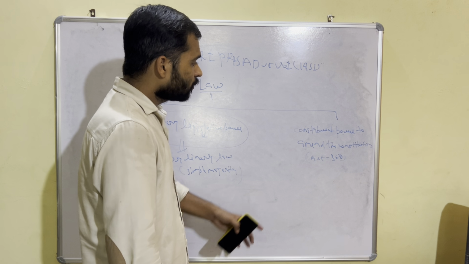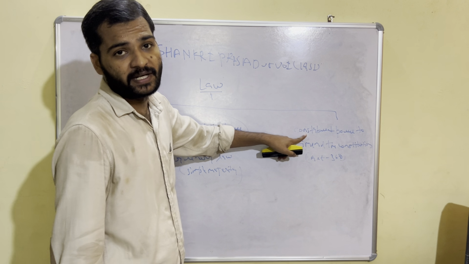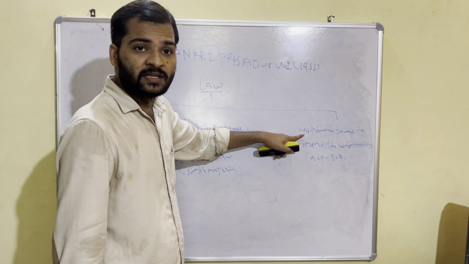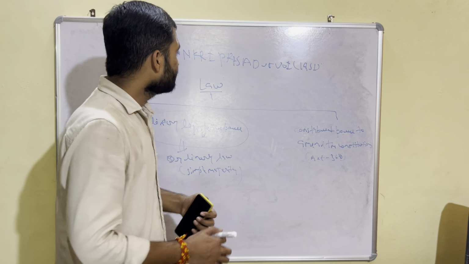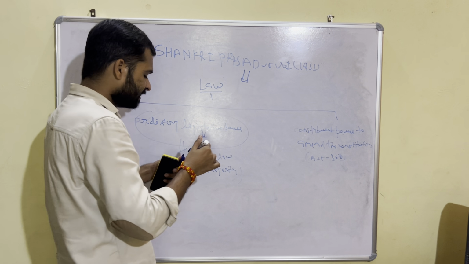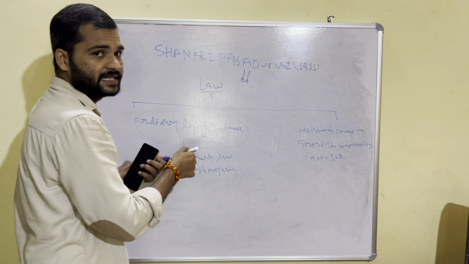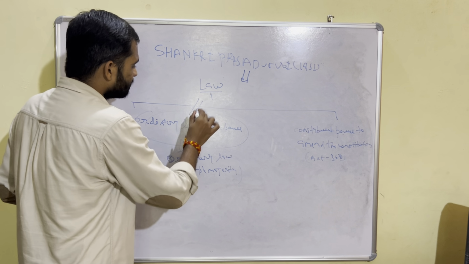Okay? Now by this capacity, the Parliament can also amend the constitution, even the Part 3. So this judgment clearly stated that the word law here only covers the Parliament's ordinary power.